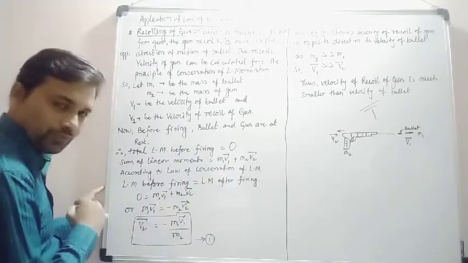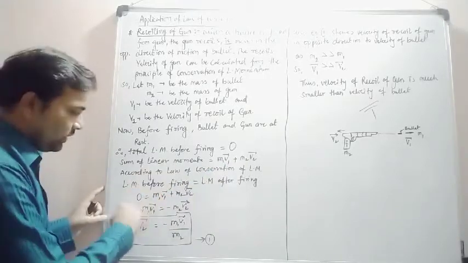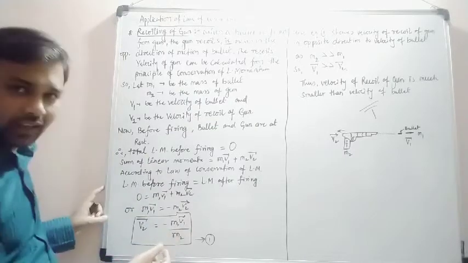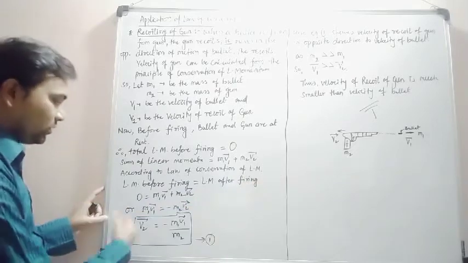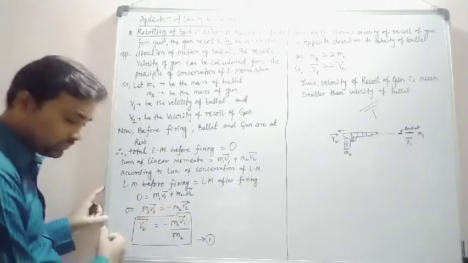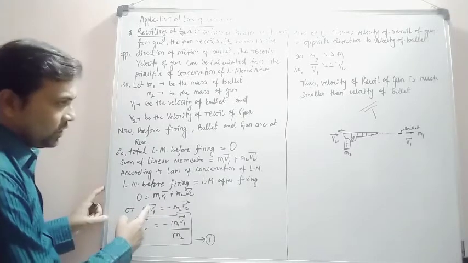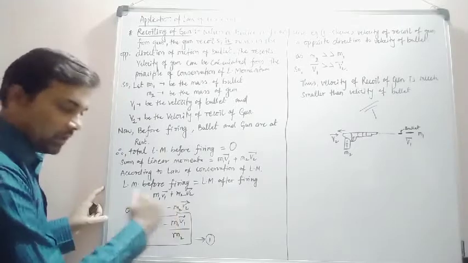Since the linear momentum before firing is 0, we do the mathematical calculation, taking one term to the other side. The equation becomes m1 v1 is equal to minus m2 v2. Here m1 v1 is the momentum of the bullet, and m2 v2 is the momentum of the gun.